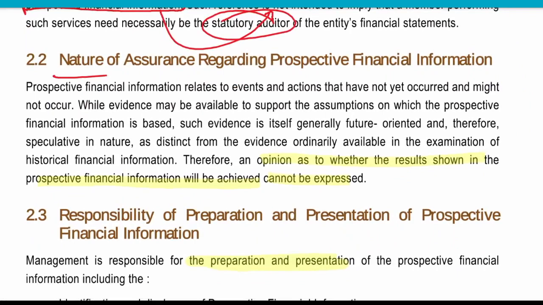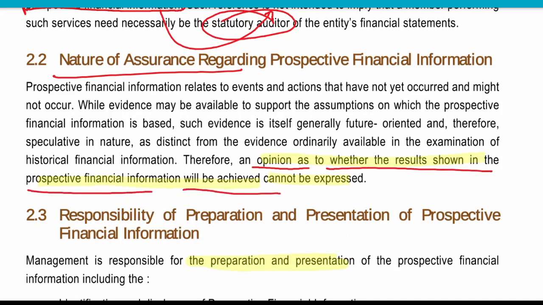So what is the nature of assurance? An opinion as to whether the result shown in the prospective financial information will be achieved cannot be expressed. As I've already told you, we cannot provide assurance over this. We will only do an examination, of whether the assumptions and the accounting assumptions taken are correct or not.